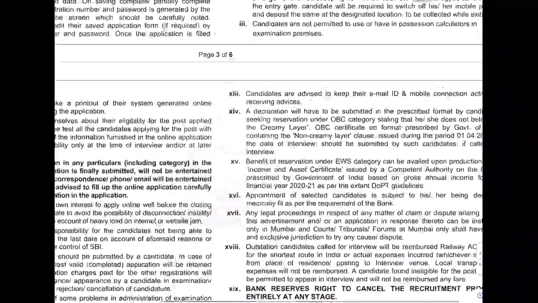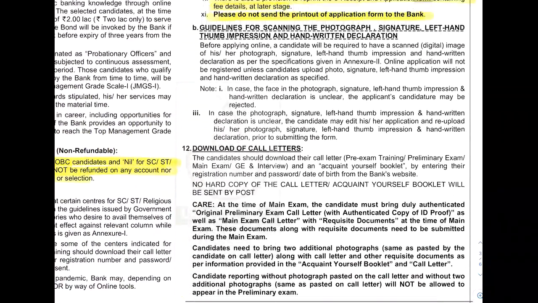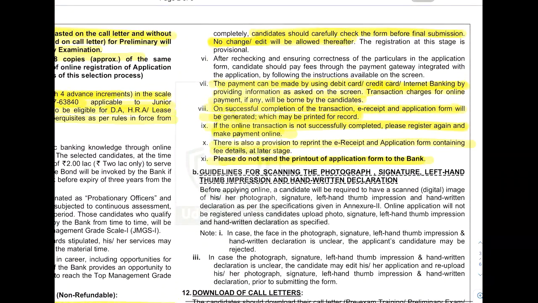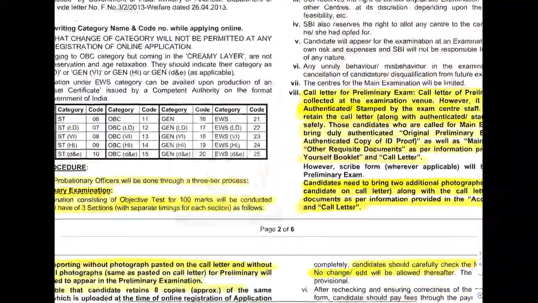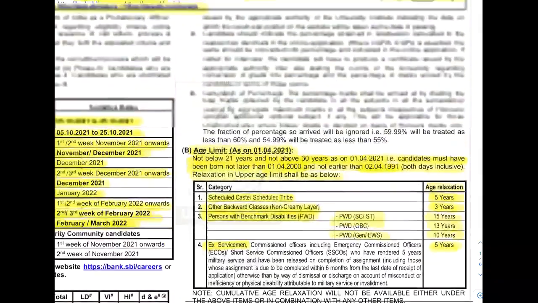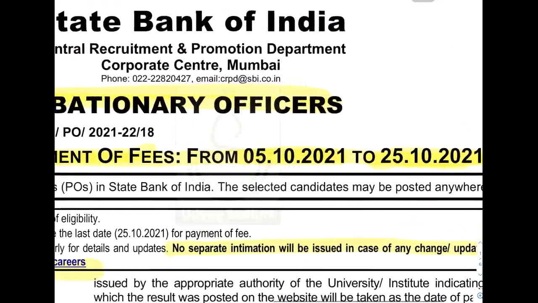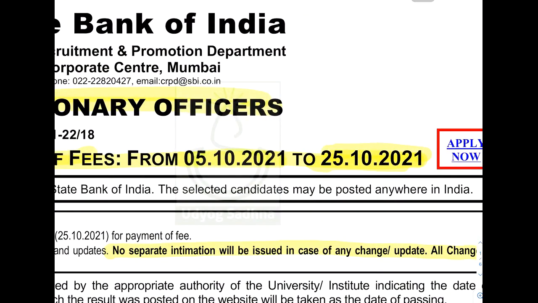Suppose ID proof xerox is there with you. So the ID proof original also you must carry with you, and photostat copy also should be there with you. If they ask you, you should be able to show them both. So these are some important points. Again, the last date given here is 25th October. 25th October is the last date.